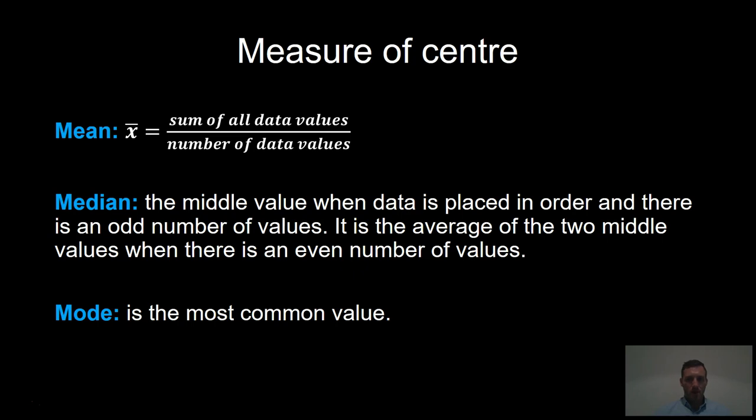The mean, median, and mode are three numbers which help define the center of a dataset. The mean is the sum of all the data values divided by the number of data values. The median is the middle value when the data is placed in order and there's an odd number of values. It's the average of the two middle values when the data is placed in order and there's an even number of values. The mode is the most common value.